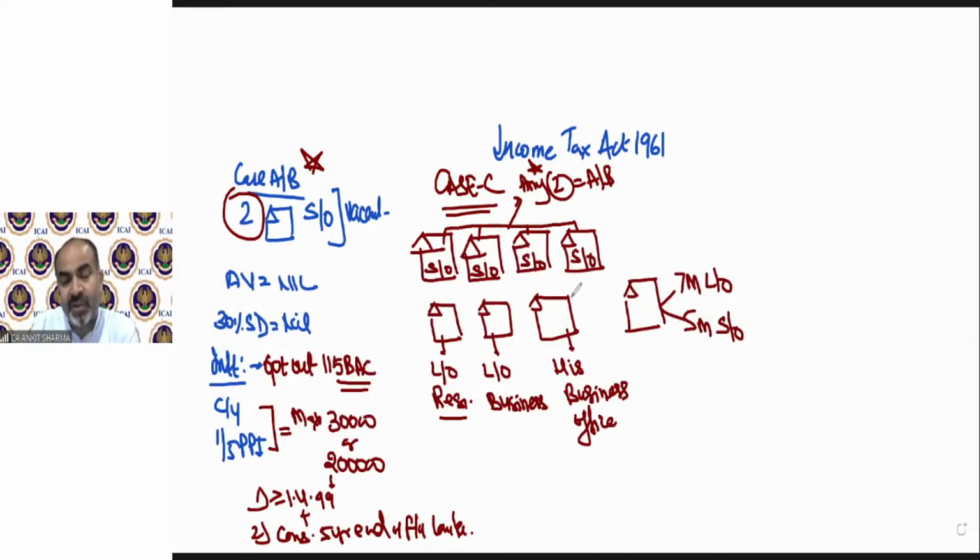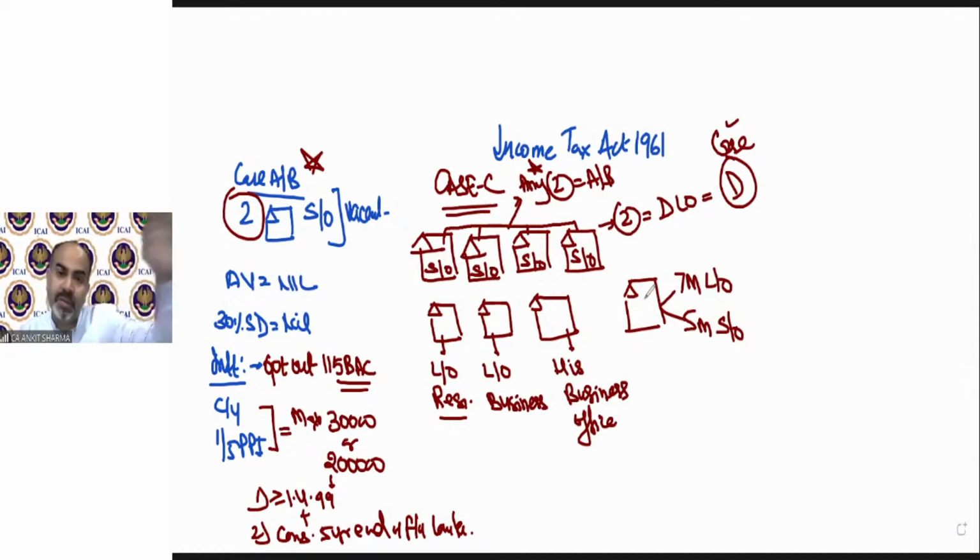We will discuss it. But for the time being, you should understand what case C will tell. C will say out of these 4, 2 will be solved as per case number A or B, and the remaining 2 will be called deemed let out, which will be solved as per case number D, which we are going to discuss after case number C. The actual let out properties will also be solved as per case number D.